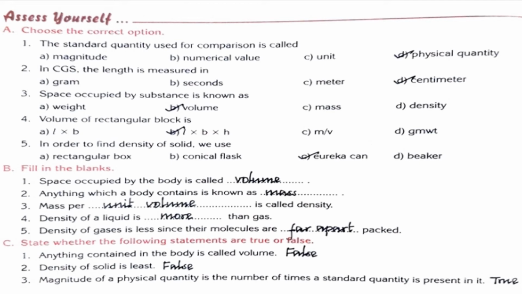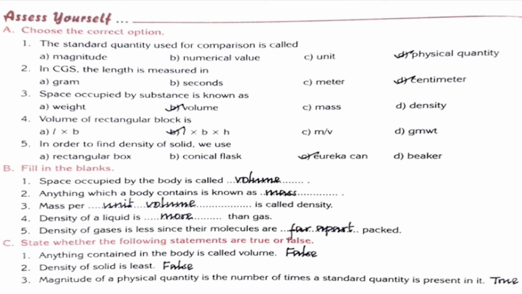Okay, I have marked wrongly. You just correct the answer. Option C is the correct answer, unit. I have marked wrongly. You correct the answers.